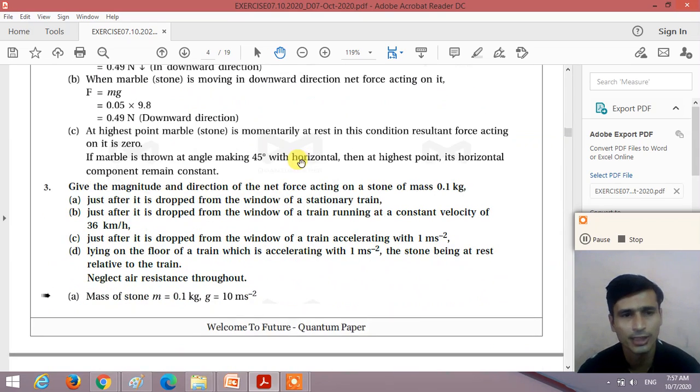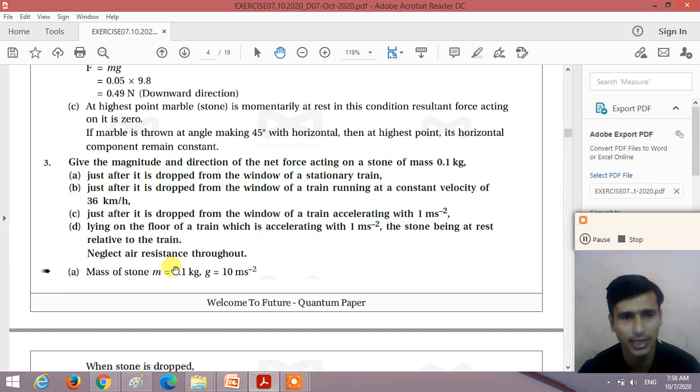Now, question number 3. Give the magnitude and the direction of the net force acting on a stone of mass 0.1 kg just after it is dropped from the window of a stationary train, right? So when the stone of mass 0.1 kg is dropped from the window of the stationary train, what will be the magnitude and the direction of the net force?